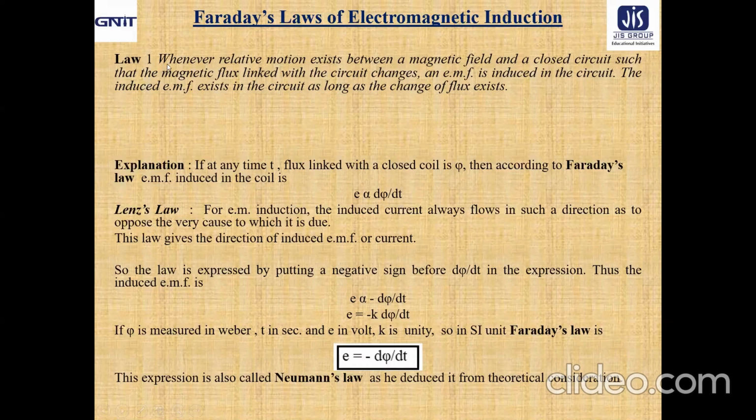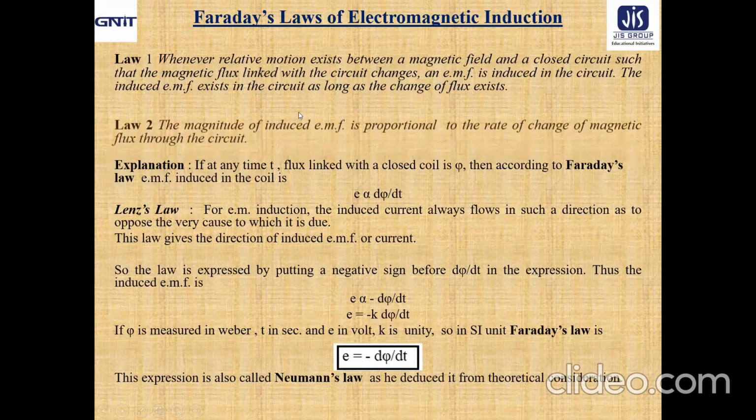Now, what about Faraday's first law? Already we have seen it. Whenever relative motion exists between a magnetic field and a closed circuit, such that the magnetic flux linked with the circuit changes, an EMF is induced in the circuit. The induced EMF exists in the circuit as long as the change of flux exists. Quite obvious, because it is appearing because of this rate of change of flux. So naturally, when the magnetic flux linked with the circuit changes, EMF is induced, and so long as the change of flux is there, EMF will be there.